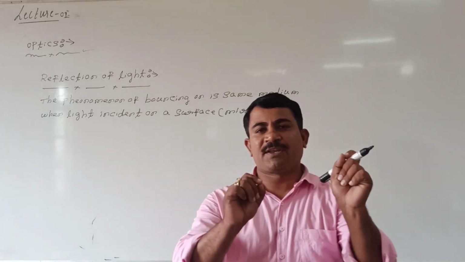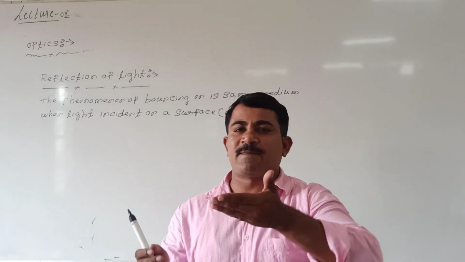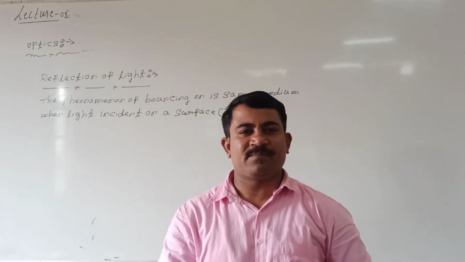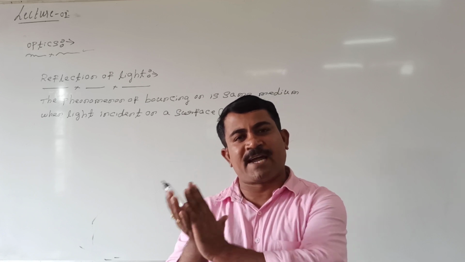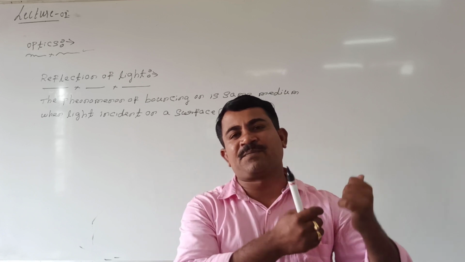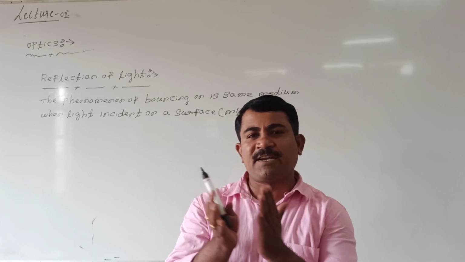Simply, whenever light is incident on a given surface, if light bounces back in the same medium, we call that reflection of light. How reflection of light takes place, and what are the laws of reflection of light followed by light, that we'll see now.